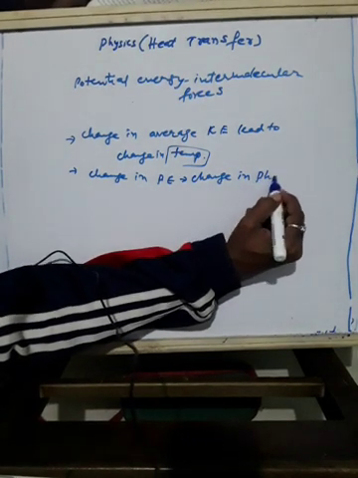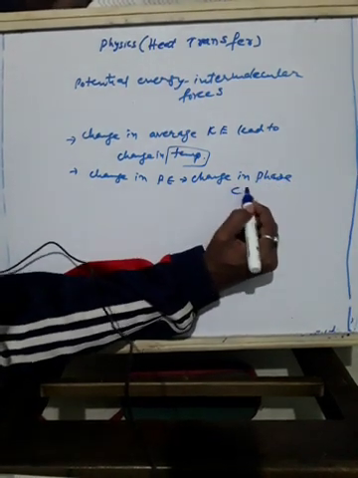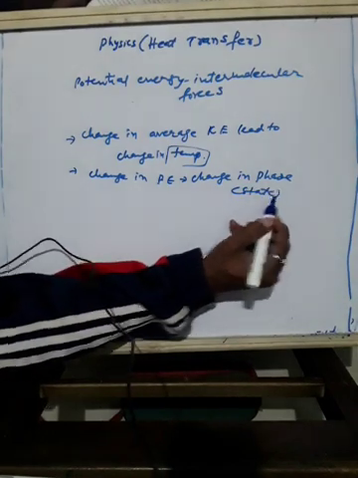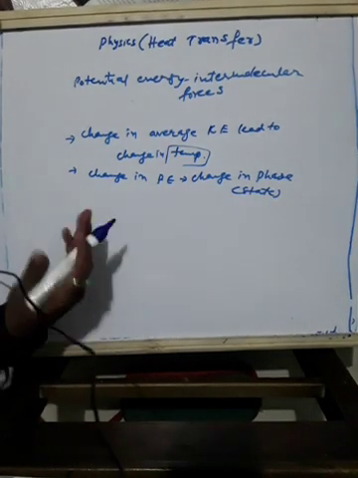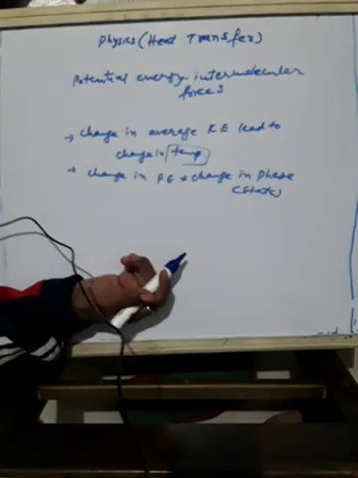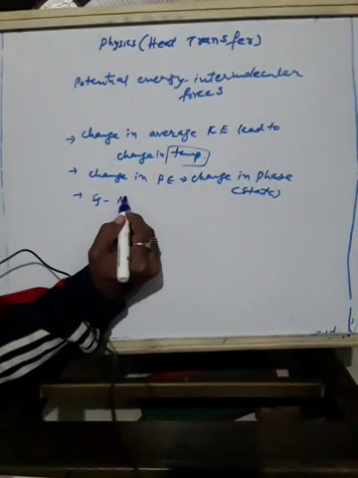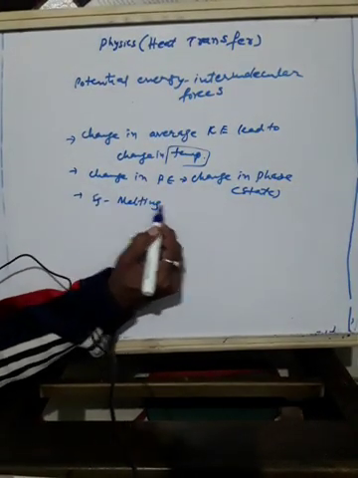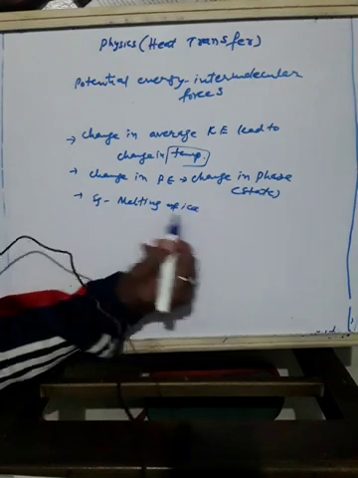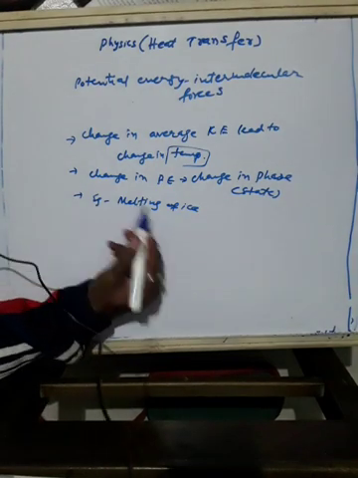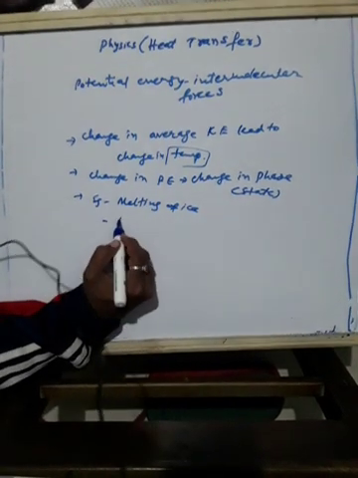Phase means state. One state will change into another state. So a solid state converts into a liquid state, such as melting of ice or boiling of water. An example is melting of ice, because when ice melts, solid converts to liquid. One more is boiling of water.